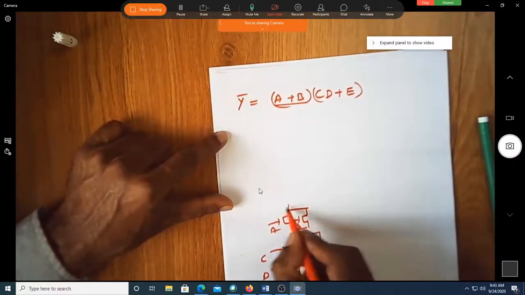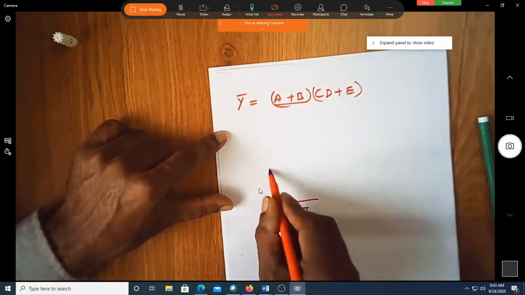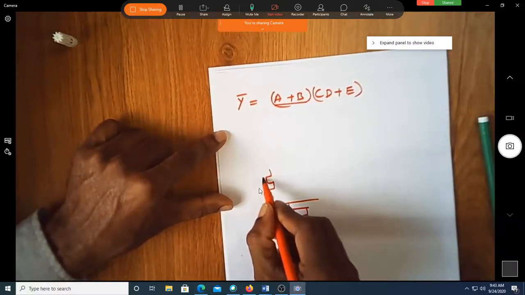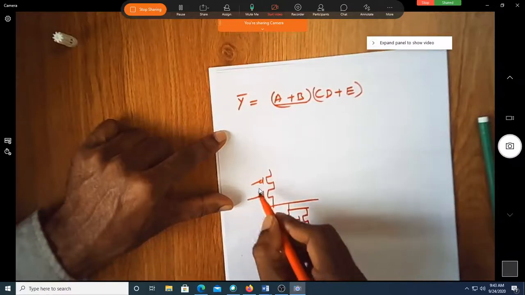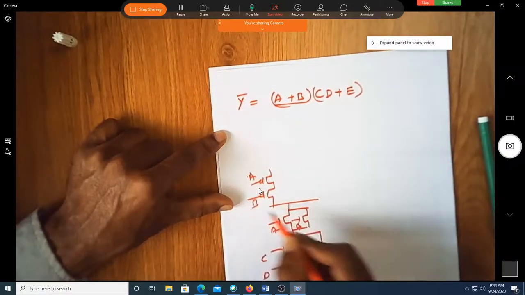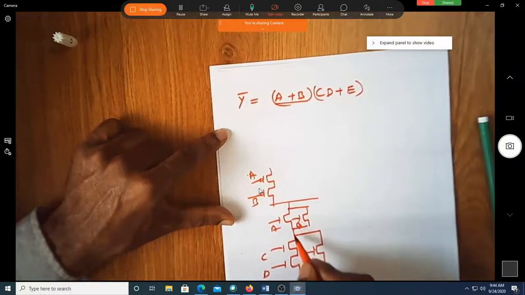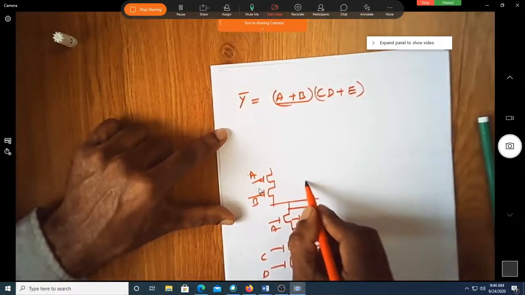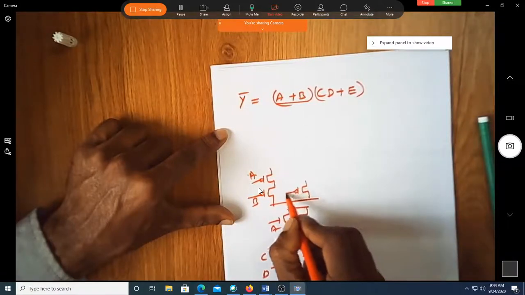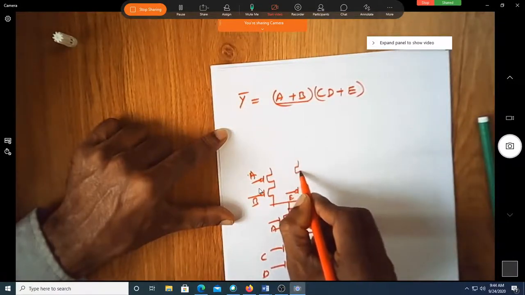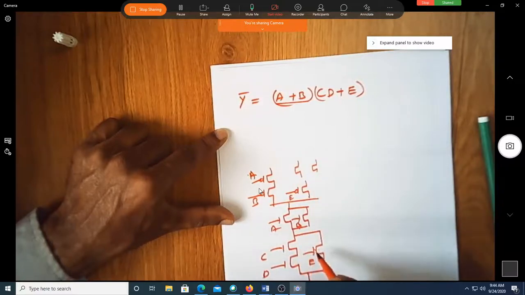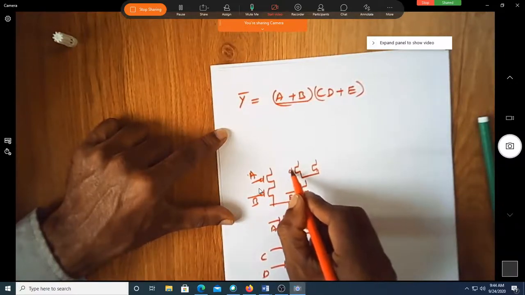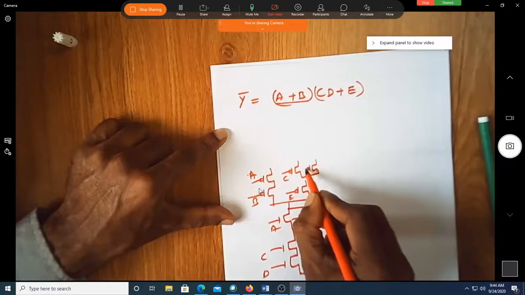You exactly do the opposite here. This is AB. These two are in series, they'll become parallel, and in this you have E. Because these two are parallel, they'll become series. So this is C and this is D.